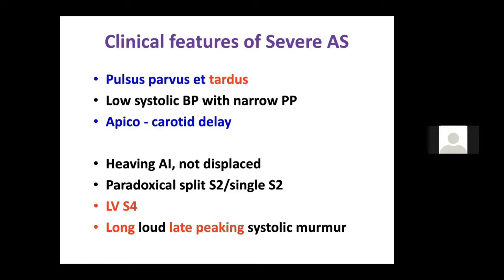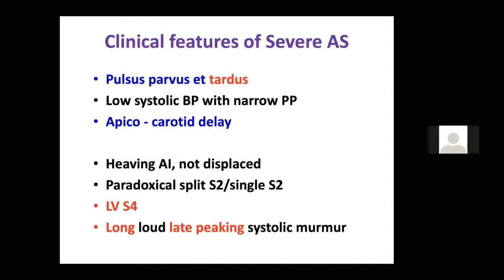Now, the second important feature of severity is low systolic blood pressure with narrow pulse pressure, which you also call systolic decapitation. So systolic decapitation may be an important feature of severe aortic stenosis, but sometimes in patients who are elderly, who have associated hypertension, the systolic decapitation may not be present.